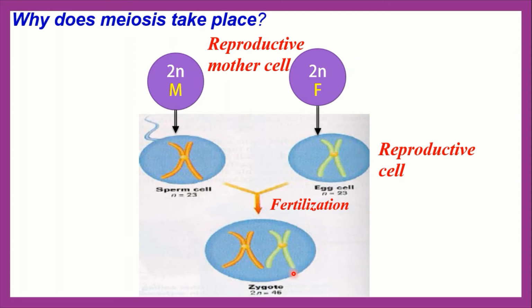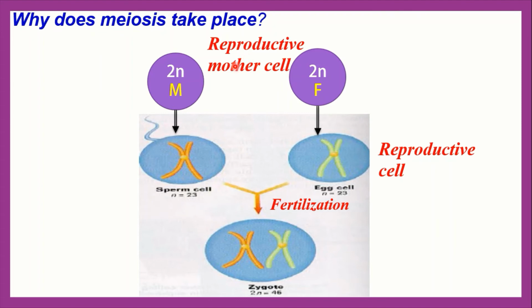Now everybody see, why does meiosis take place? You know that the process of meiosis cell division takes place in the diploid mother cell of all eukaryotic organisms. In this process, the nucleus divides twice and the chromosome divides once. In this process, the number of chromosomes becomes half in the daughter cell from that of the mother cell. So the amount of DNA also becomes nearly half. As the number of chromosomes decreases, this process of cell division is called reductional division.